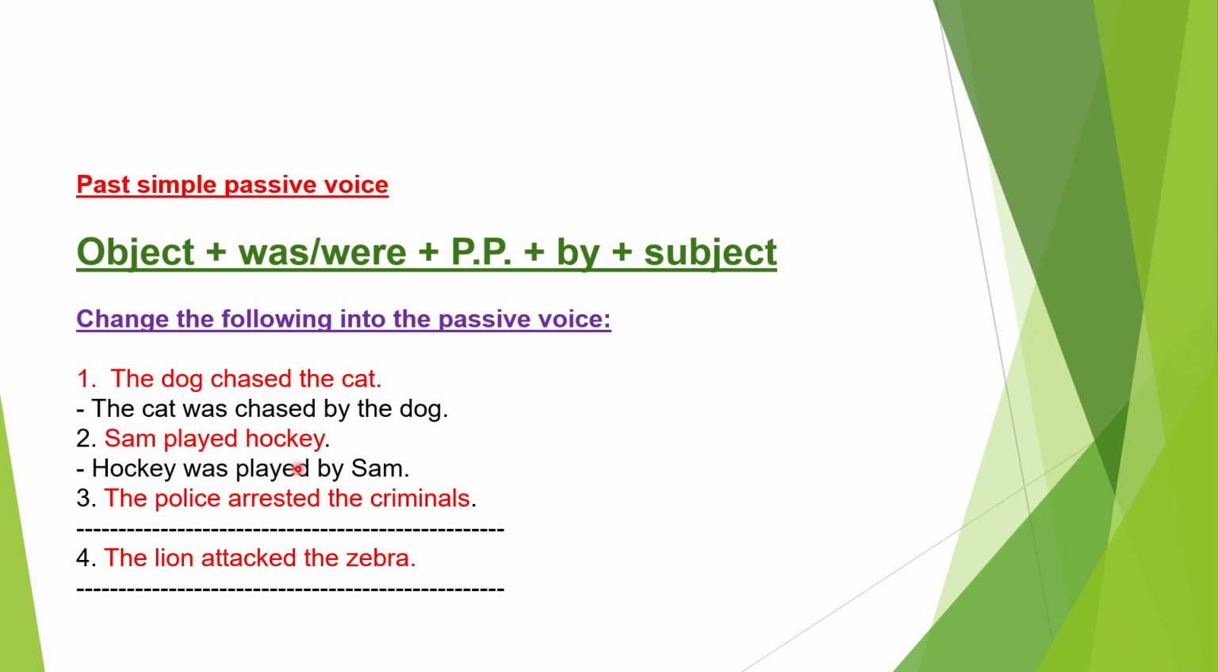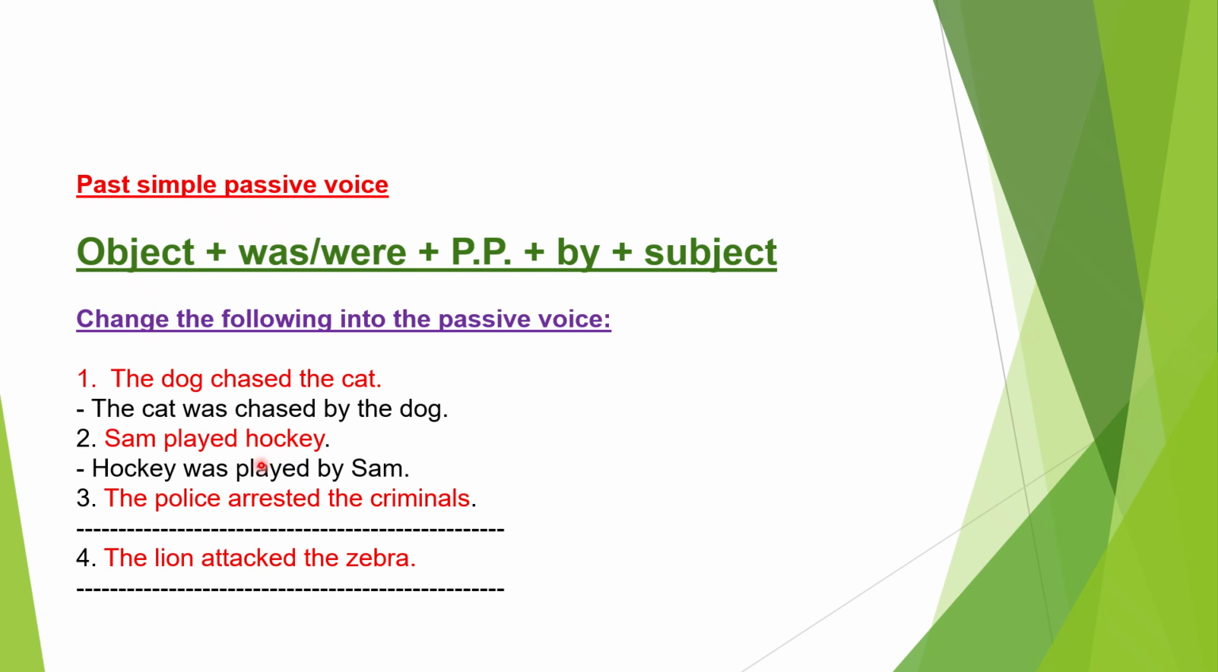Sam played hockey. Sam is the subject. The doer of the action is Sam. Played is the verb. Hockey is the object. The sentence is active. I want to change it to the passive form. You just follow the rule.